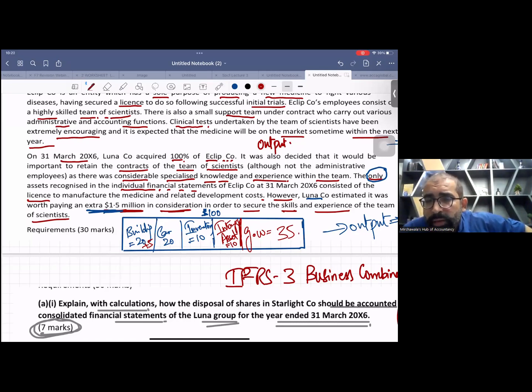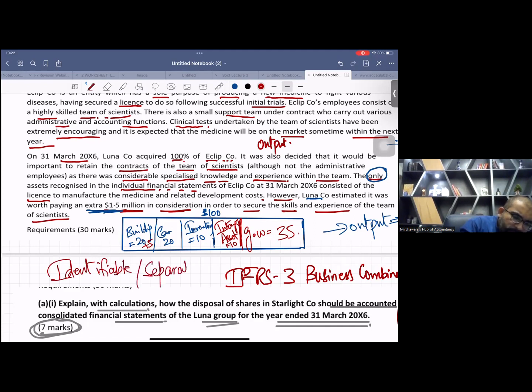But in order to recognize these intangible assets, we have to open our eyes and check some criteria. Hope you remember IAS 38. Intangible asset must be identifiable or separable. Hope you remember the basic first line of IAS 38. That means they can be transferred, they can be rented.